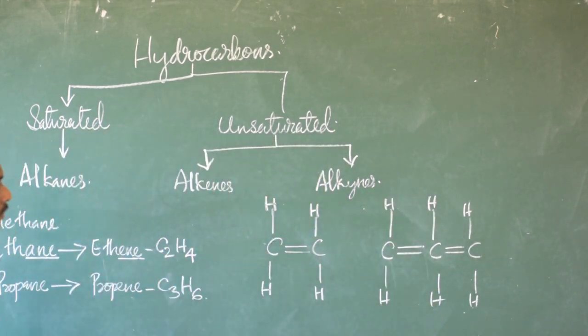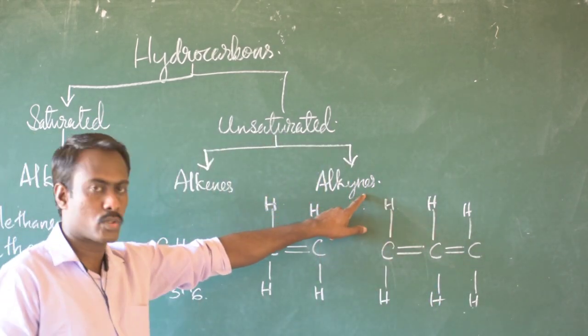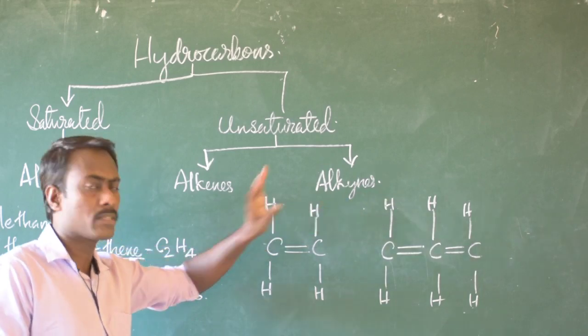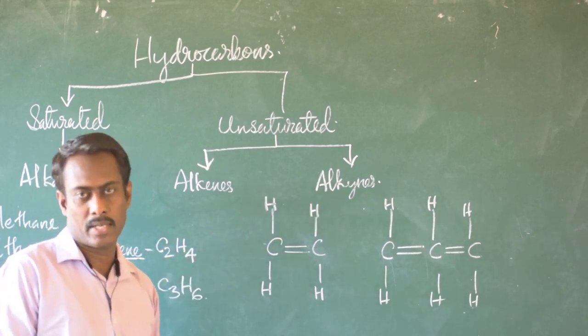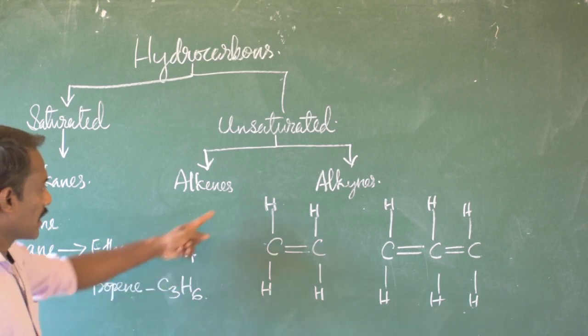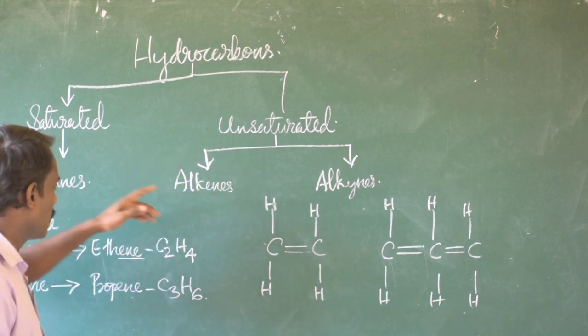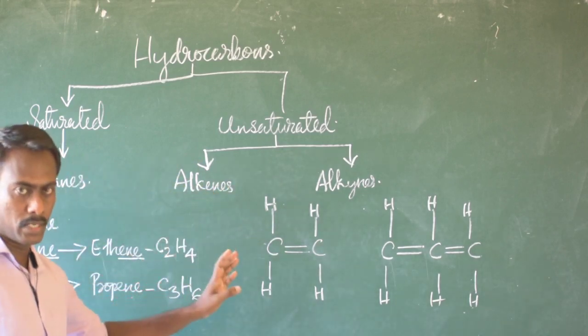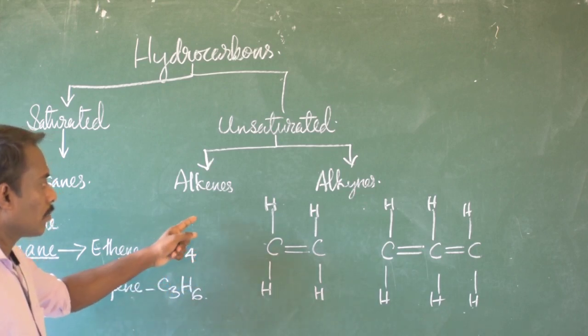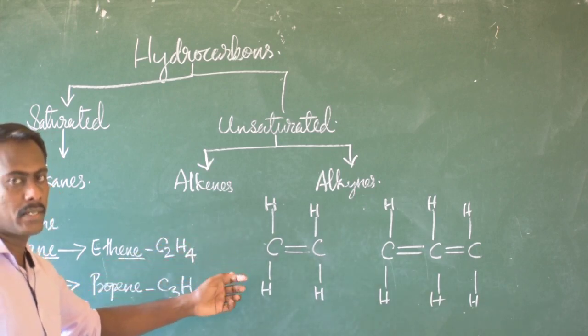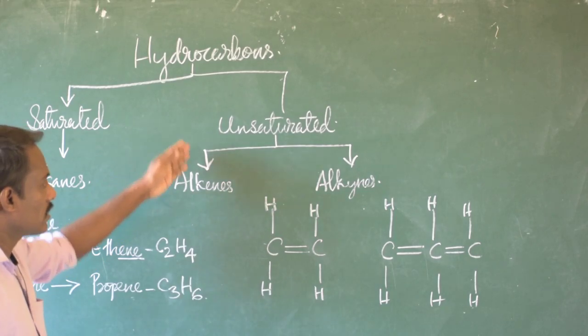The same way we can find out alkynes. Alkynes, we know, have a triple covalent bond between the carbon atoms. In the same way, alkenes also have a general formula by which we can find out any member of this series.